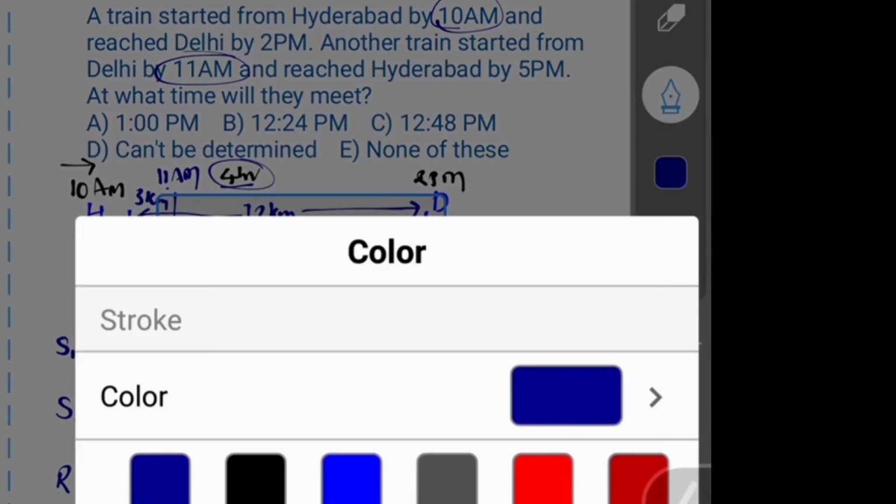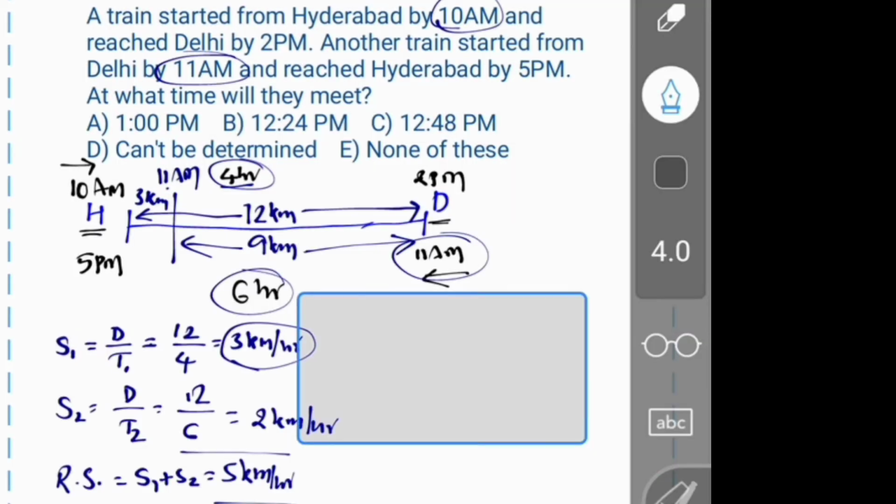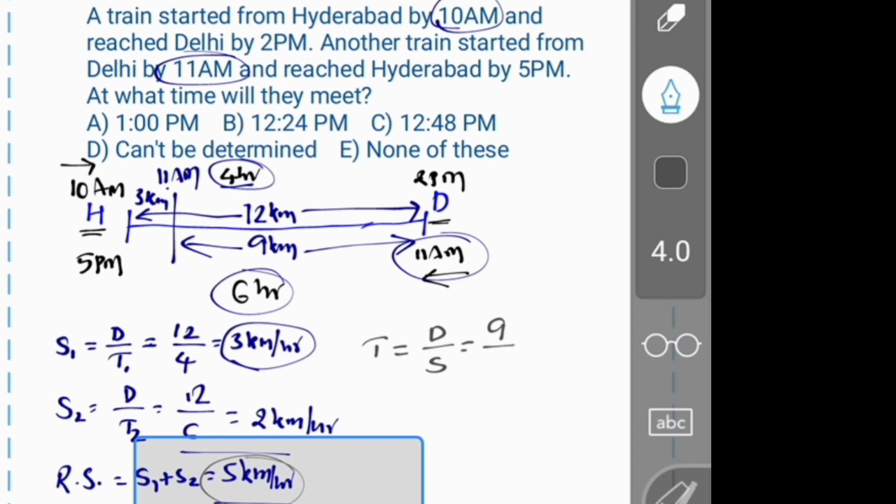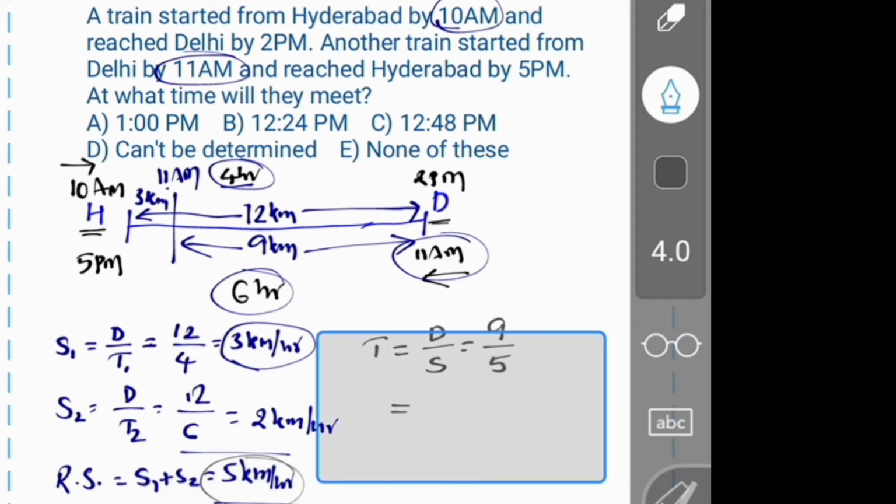So with this distance we should calculate the time. Now the time is equal to distance by speed. What is the distance? The remaining distance, 9 kilometers, and the speed is the relative speed, 5 kmph. Then 9 by 5, 5 ones are 5, remaining 4 by 5 hour. And what is 4 by 5 hour? 1 hour is 60 minutes. 60 divided by 5 is 12, so 4 times 12 is 48 minutes. So 1 hour 48 minutes is